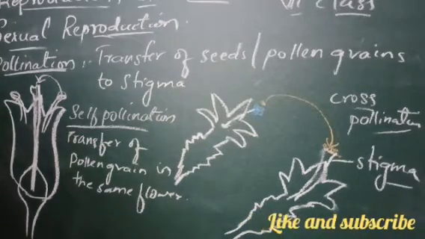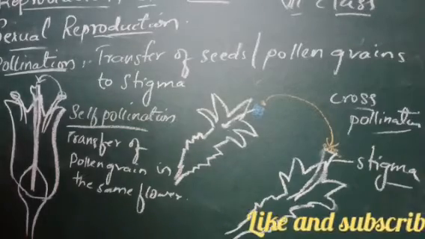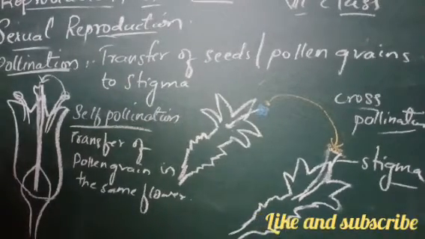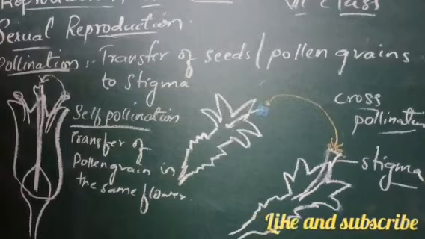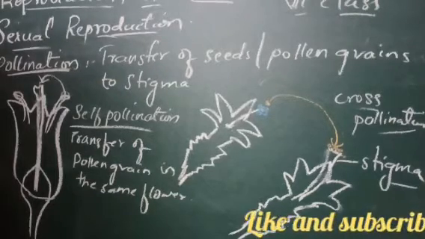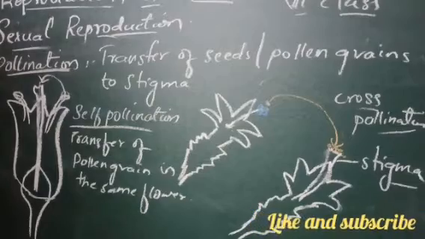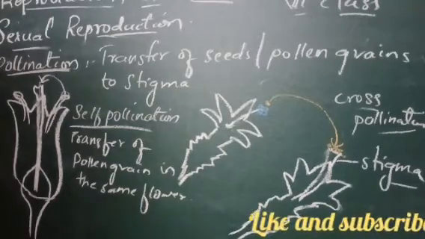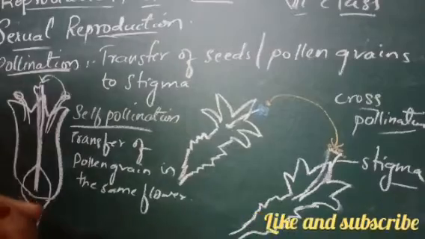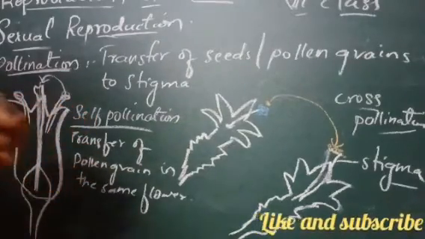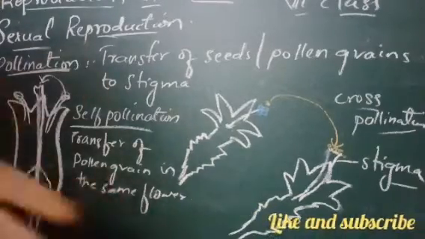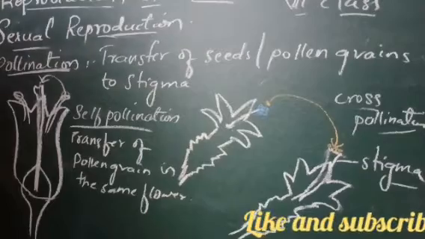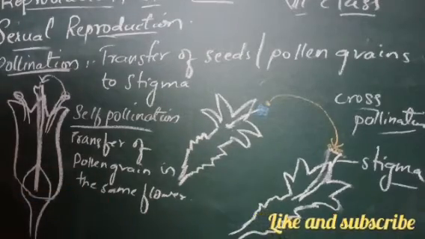So how will this cross pollination take place? It is definitely not going to occur by itself, right? You have observed sunflowers, how when you water the plants, you will hear some sounds coming out, chut put sounds. If you have a sunflower at your home, you can observe it. Whenever you start watering the plant, the seeds will jump from the flower and start falling. That is nothing but some pollination taking place.